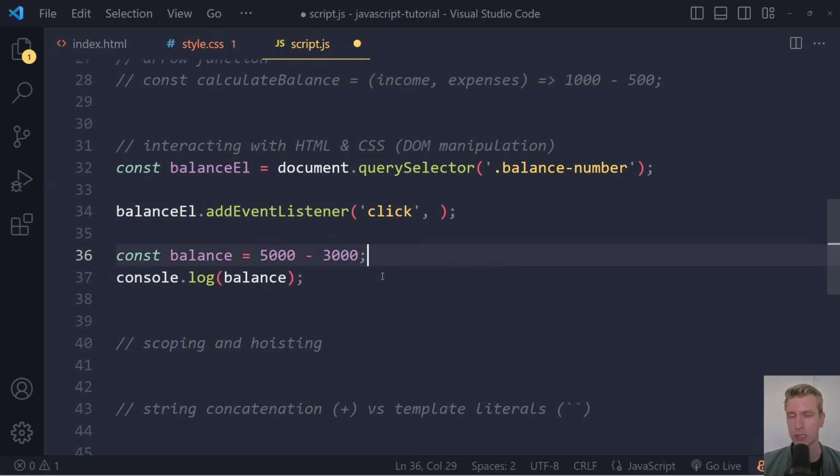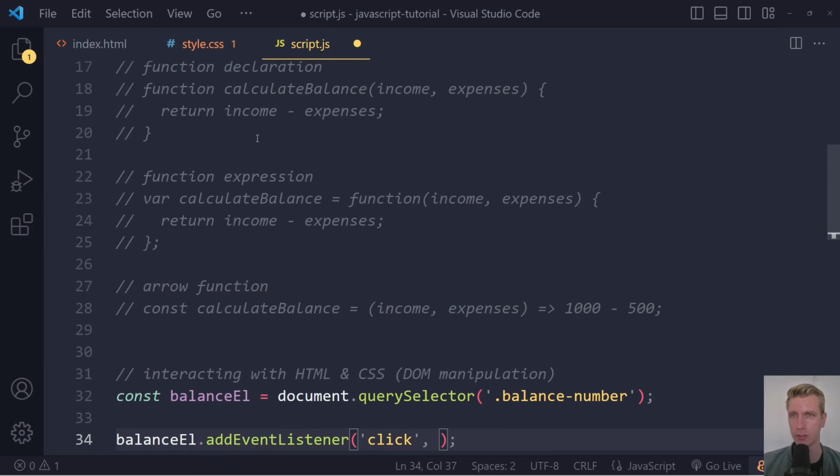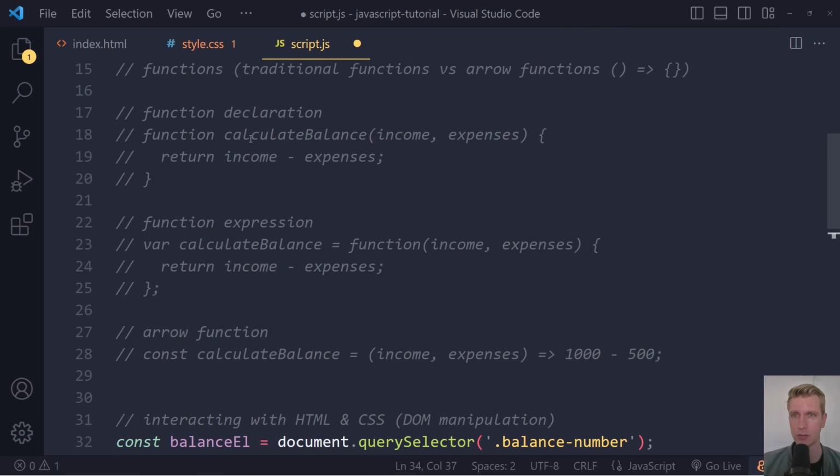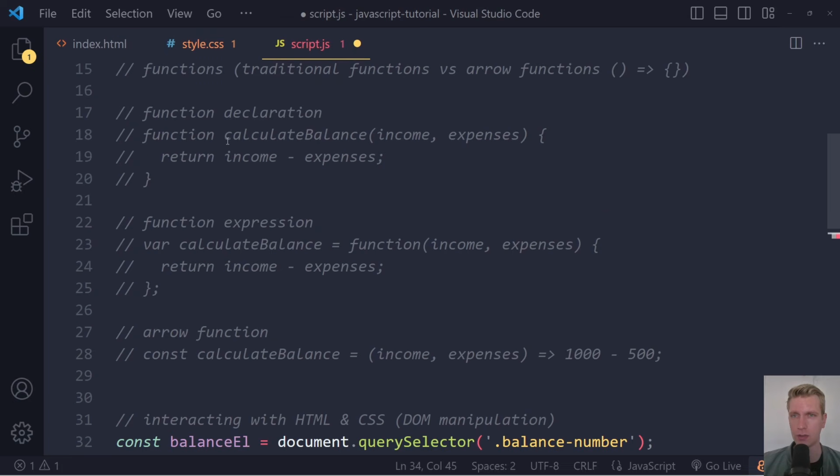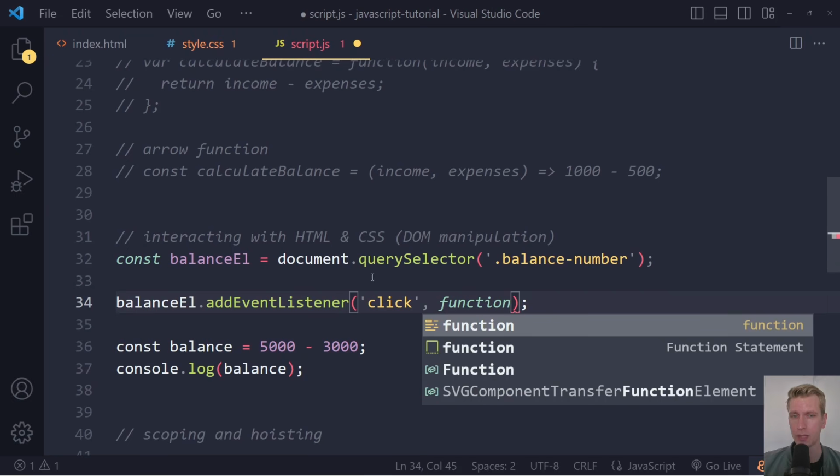We need to group these statements. What do we use in JavaScript to group statements? We use a function. So here, it actually expects a function, right? And we have basically three options in terms of syntax. Let's use a function declaration. So this is something you're going to see often. So it's function, and then you can give it a name, but here we are only running this function once. We only need it basically for when this click event occurs. So we don't need to give it a name, right?